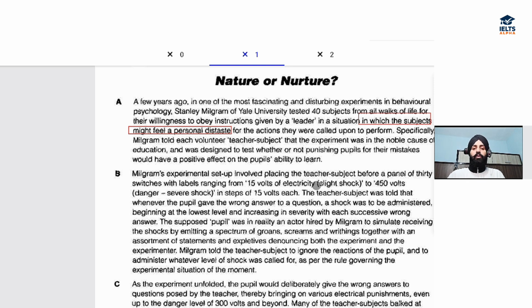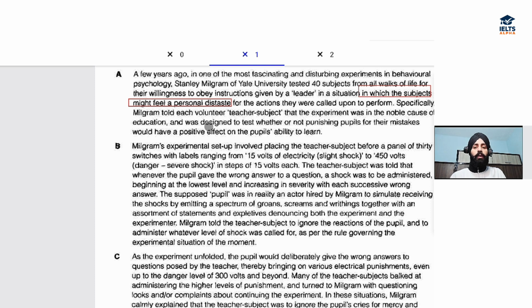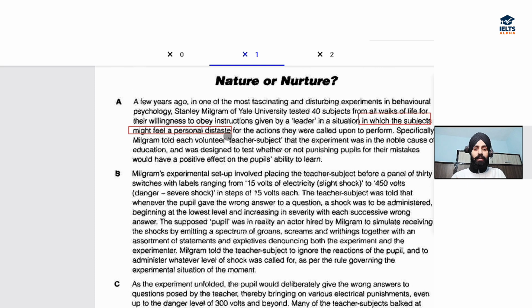Okay, fine. So, in this experiment, he wanted to check the willingness of the subjects, that will they be performing certain actions. So, specifically, he told each volunteer, that is teacher subject. So, this is our hint from the question, teacher subject, that the experiment. So here he is trying to explain about the experiment to the teacher subjects. Okay, that the experiment was in the noble cause of education.